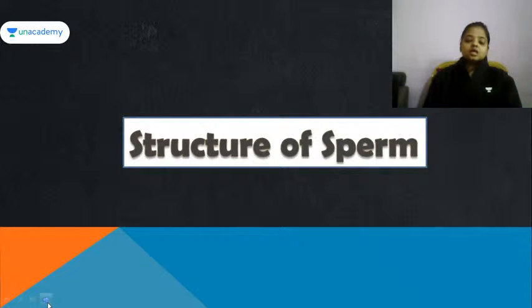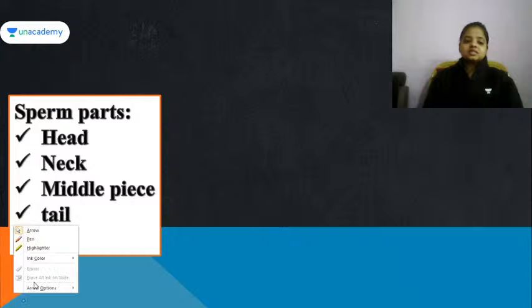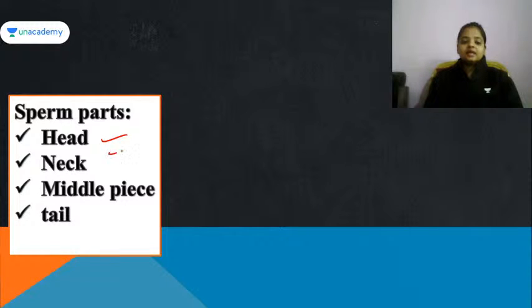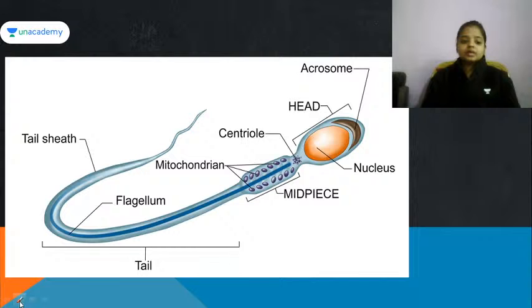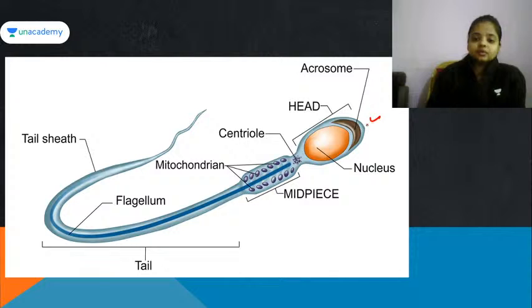Fine. Now comes the structure of the sperm. It's very easy. It is having the head, neck, middle piece and the tail structure. Okay, so this is how the structure of the sperm looks like. Head portion. Okay, in this head portion on the upper part there is a acrosome. Okay, this acrosome will be having enzymes.